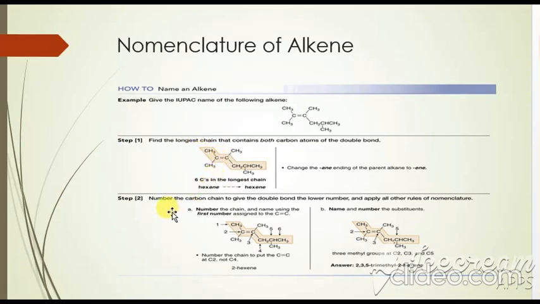So step 2 here, number the carbon chain to give the double bond the lowest number and apply all other rules of the nomenclature that were discussed in the chapter on the nomenclature of alkane. Look at this picture, 1 2 3 4 5 and all this. Now you have to write and calculate the number of the substituent alkyl groups, how many alkyl groups are present here. Count it according to the rule alphabetically, and here it is just methyl, so you can write here 2 3 5, 3 methyls are there, trimethyl, 2 hexene. These are all about the nomenclature of alkene.